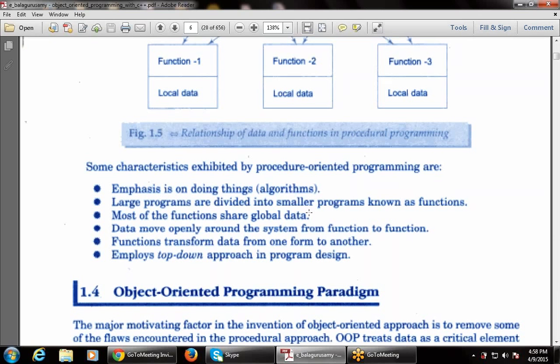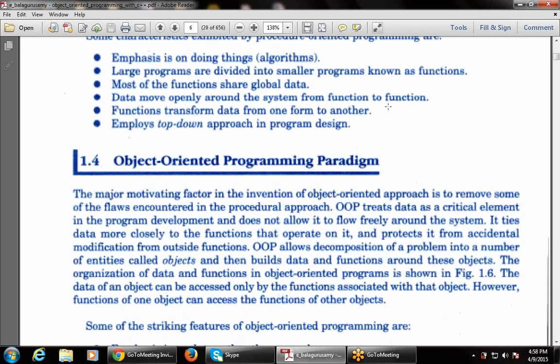Because it starts from the top: there will be a void main at the beginning, then there are multiple variable declarations and various function definitions. It starts from the beginning and moves down. So the main characteristic of procedure oriented programming is that it employs the top down approach in program design.